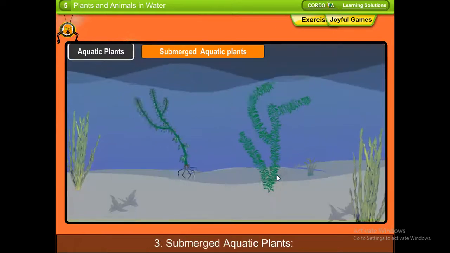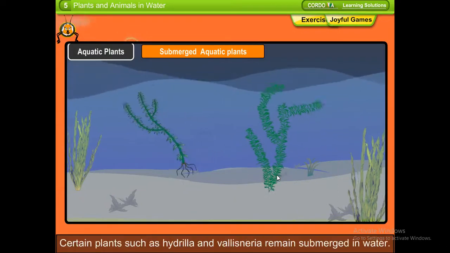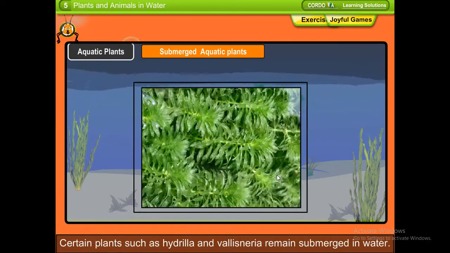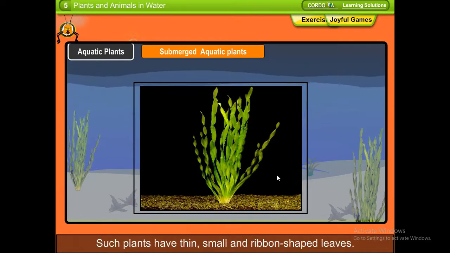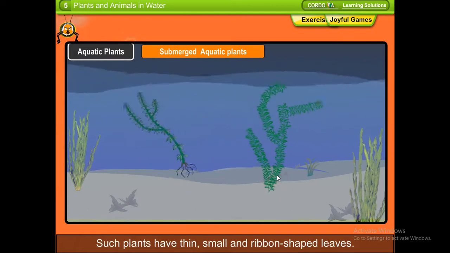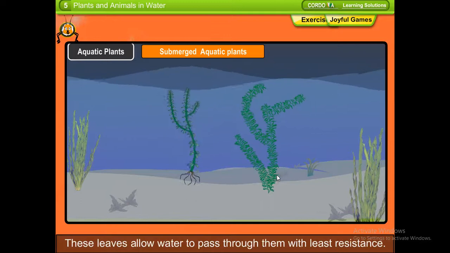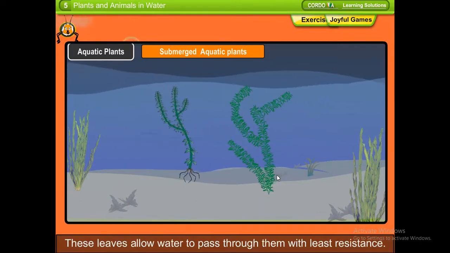3. Submerged aquatic plants. Certain plants such as Hydrilla and Vallisneria remain submerged in water. Such plants have thin, small and ribbon-shaped leaves. These leaves allow water to pass through them with least resistance.